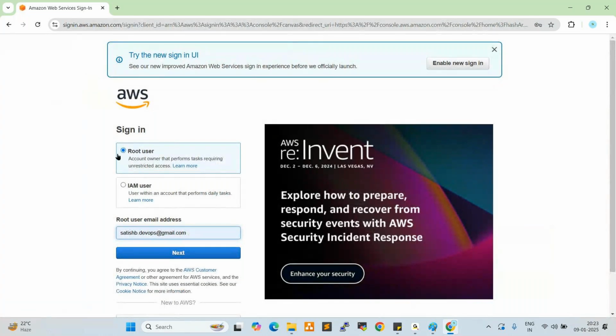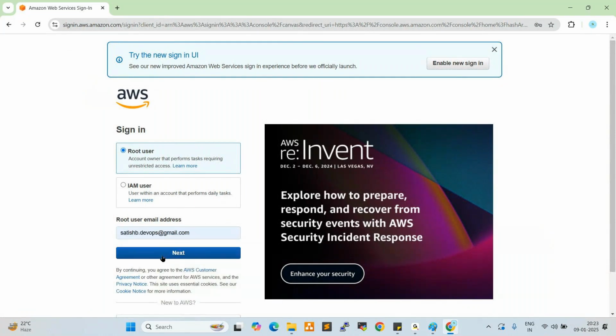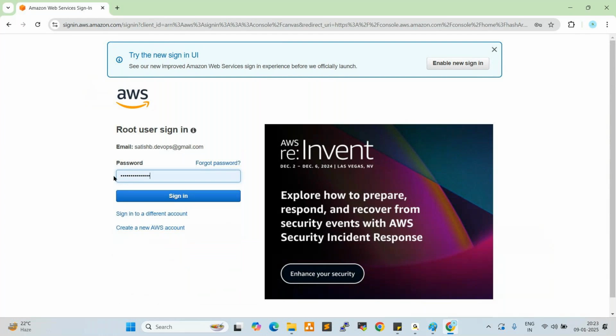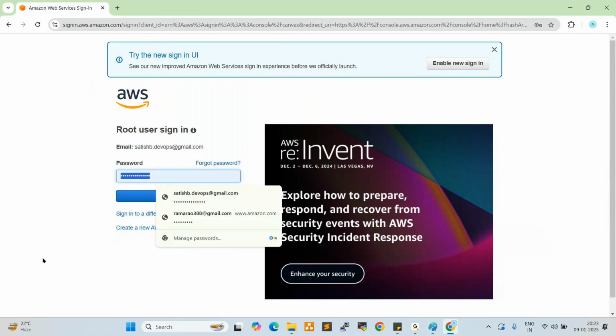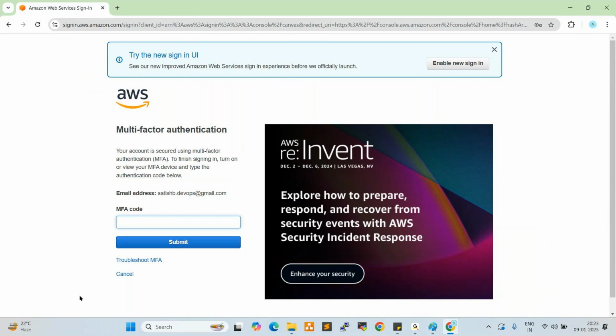Select root only, give the email address here. After that click on next, give the password here, click on sign in. The first time you create your account, it will not ask for any MFA, multi-factor authentication, which is the Google Authenticator, right? First time it will not ask. After a few days it will ask you to enable the Google Authenticator.